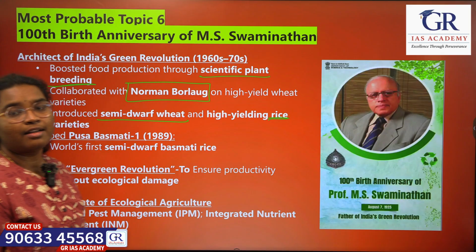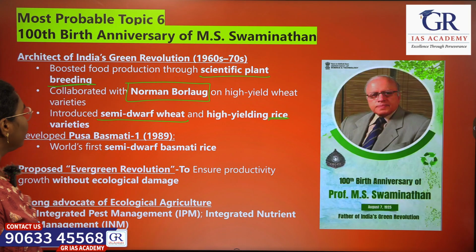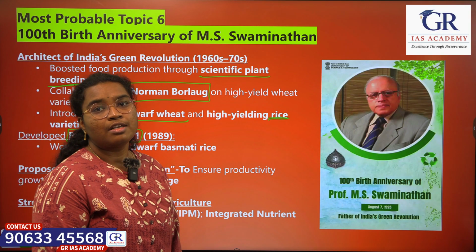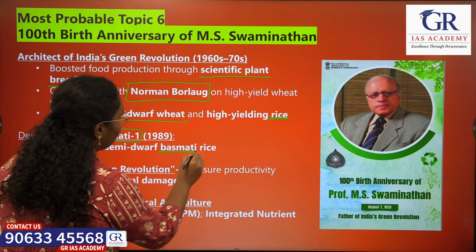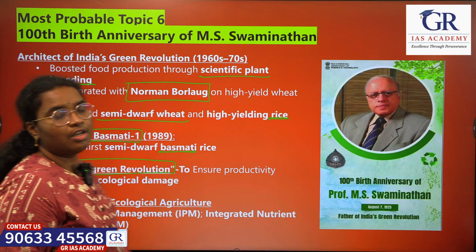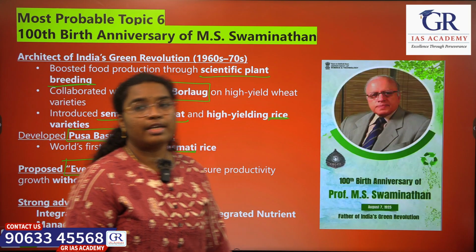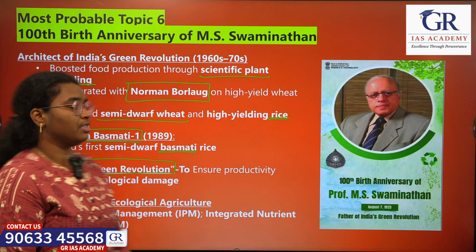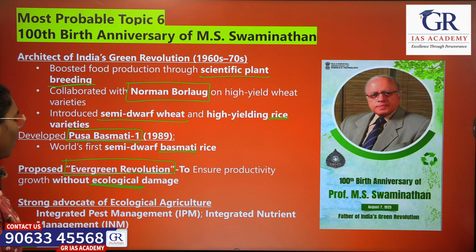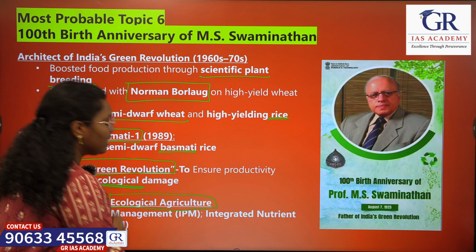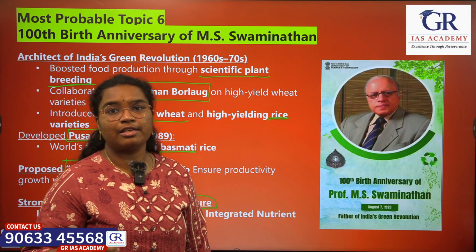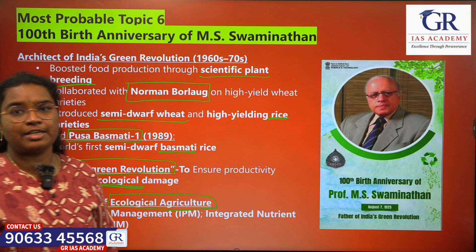So if we see other contributions of Professor M.S. Swaminathan, he developed Pusa Basmati 1, which is the world's first semi-dwarf basmati rice, and he also proposed Evergreen Revolution along with the Green Revolution. So here Evergreen Revolution referred to increasing the productivity without harming the ecology. So it's about taking care of the ecology. And he also talked about ecological agriculture. That is, he focused on integrating the pests and nutritional management so that the usage of pesticides reduces.